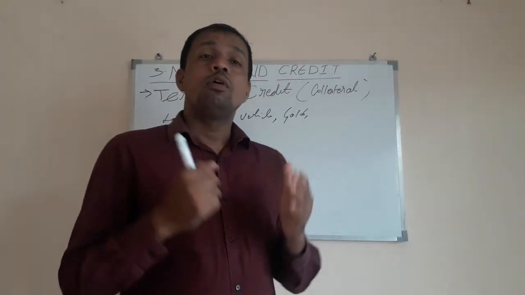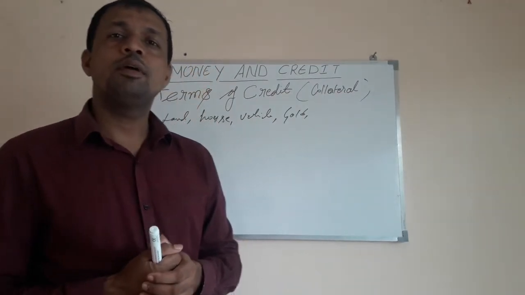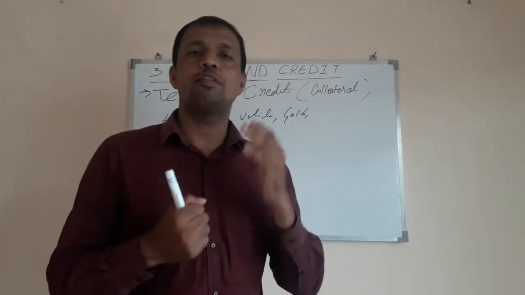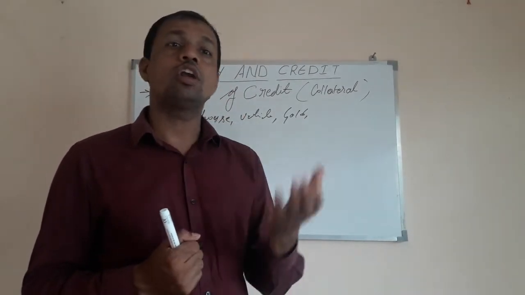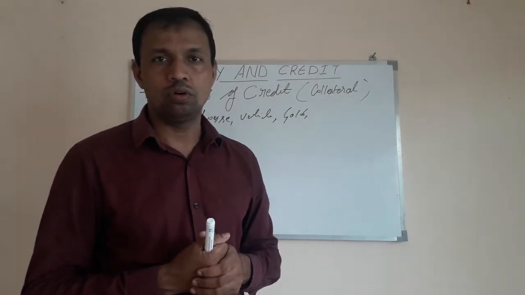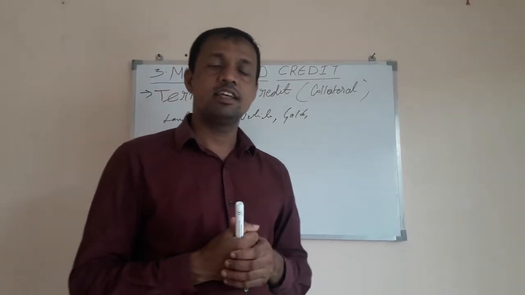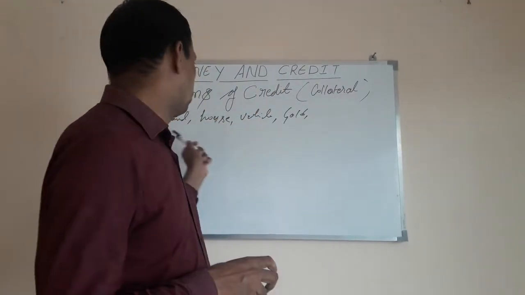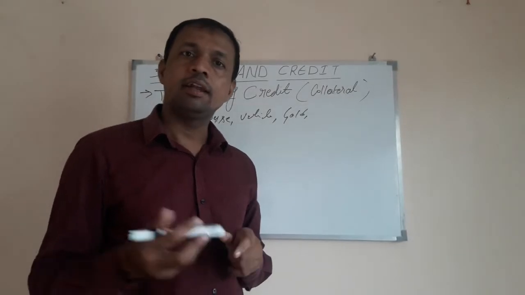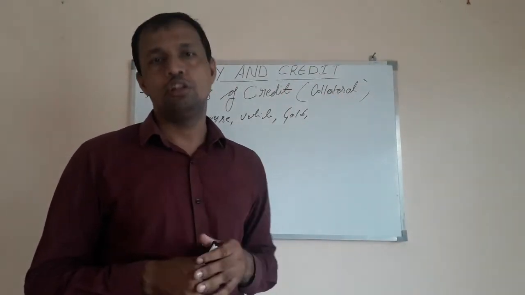Now, what happens if the person who has taken the loan from the bank is not able to repay the loan? In certain cases, the bank has the right to sell that collateral and recover the amount it has given as the loan.